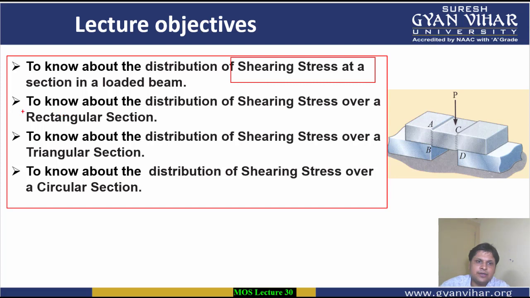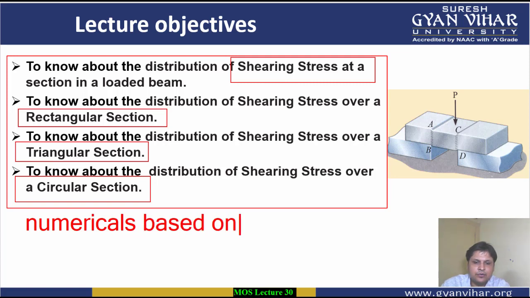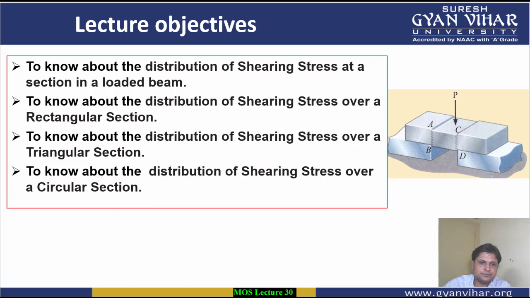Then we are going to see the distribution of shearing stresses in a rectangular section, then in a triangular section, and then in a circular section. Finally, we are going to solve some numericals based on it. All right. So let's start.